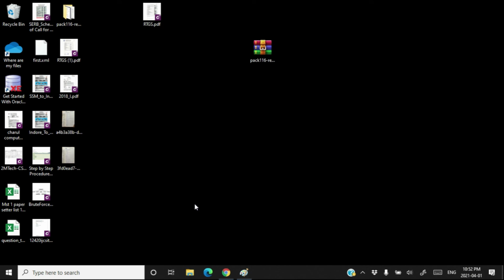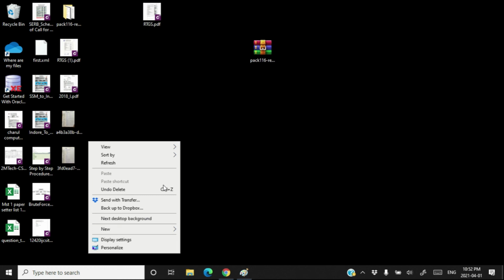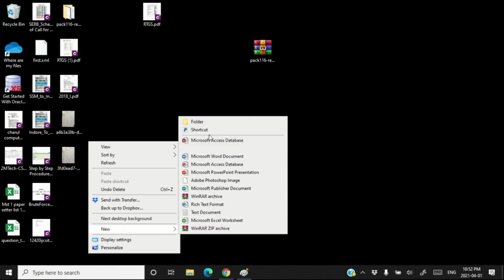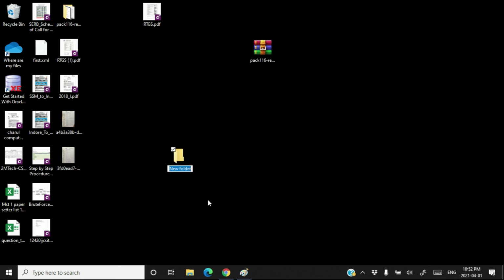So this is how the graphical user interface acknowledges my work and confirms what type of activity I want. I had to delete, so I deleted it. If I have to create, then I will right click again, click on new, click on folder, and I have created a new folder. So I am doing everything graphically, by using my mouse, by using clicks, etc.